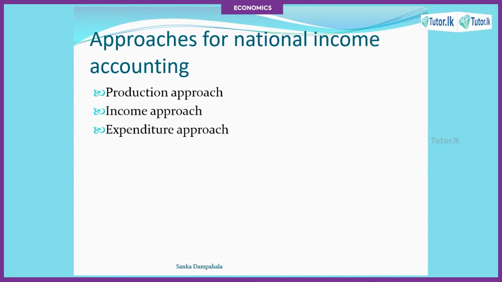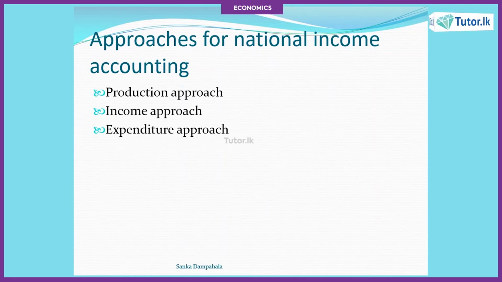There are three main ways you can do the national income accounting. That means the total value of the economy can be derived by three approaches. Those are mainly the production approach, income approach and expenditure approach. We are going to discuss each approach one by one. You need to keep in mind there are three main ways in which you can measure the national income.